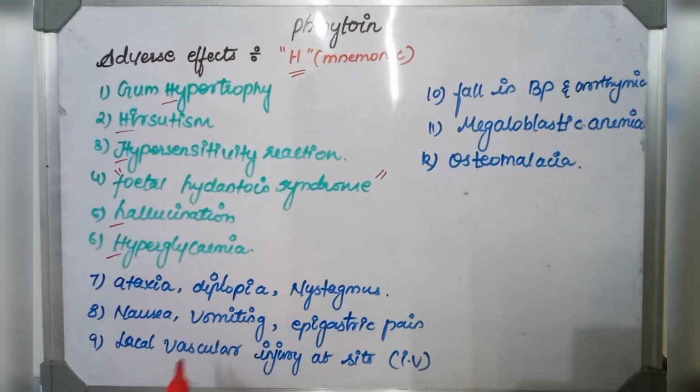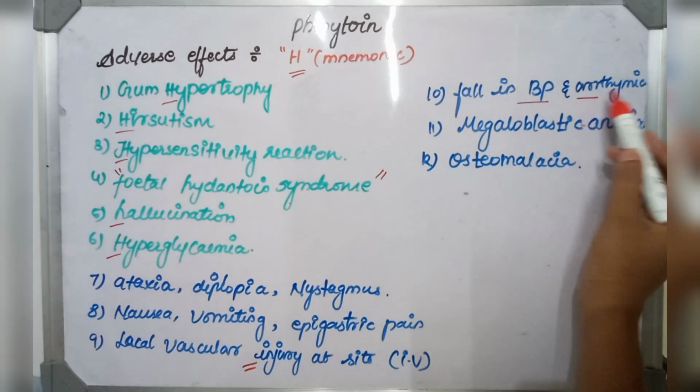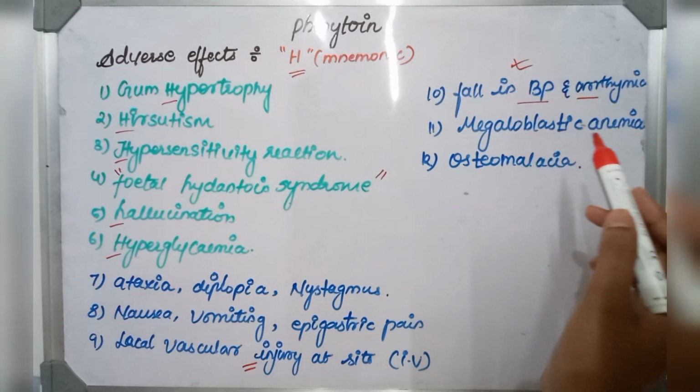Other common adverse effects are ataxia, diplopia, nystagmus, nausea, vomiting, epigastric pain, and on IV injection, at the local site where the injection is given, it leads to injury that produces intimal damage and thrombosis of the vein. Then edema will occur and discoloration of the injected limb will appear. Another adverse effect is fall in BP and arrhythmias can occur, so there is a need for continuous monitoring and ECG.